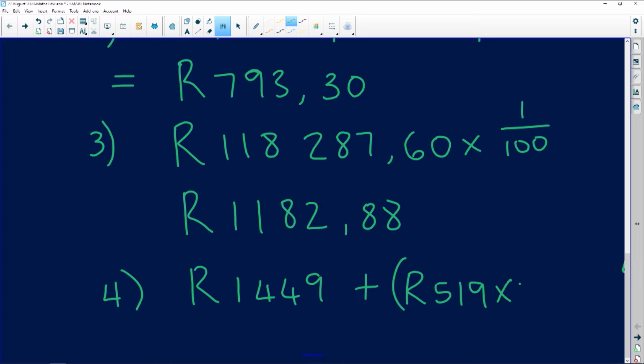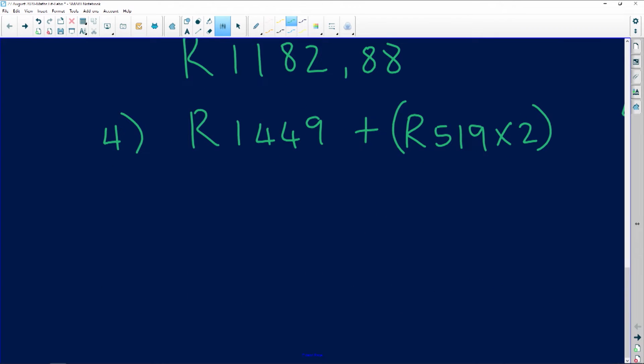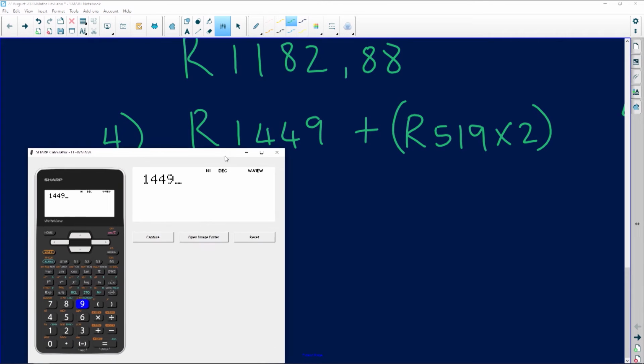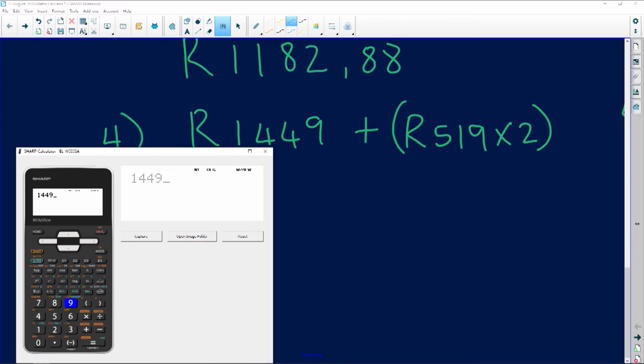So I'm going to do that. Okay, see what I did over there? Please be super careful in terms of that. So it's going to be 1,449 plus, I'm going to put that in brackets, okay? 519 times 2. So it's 2,487.